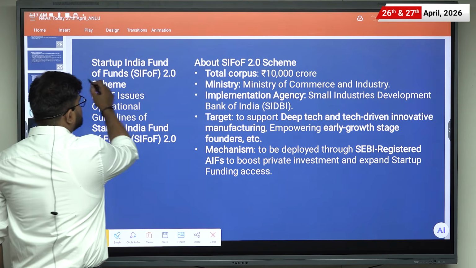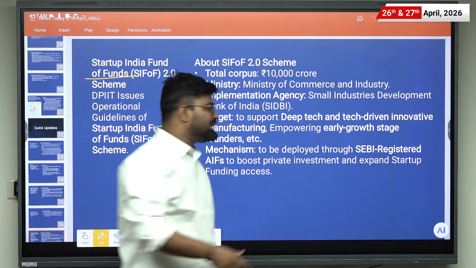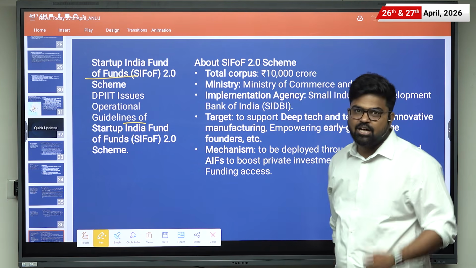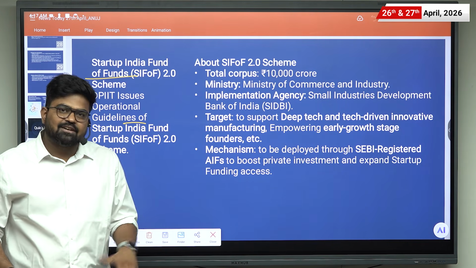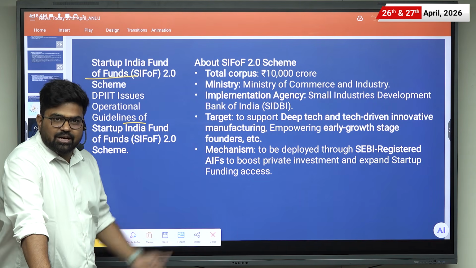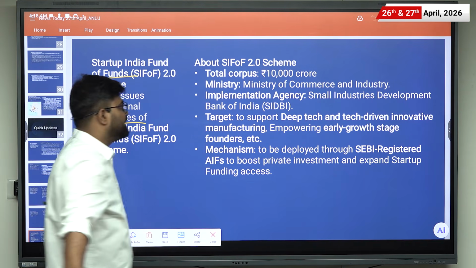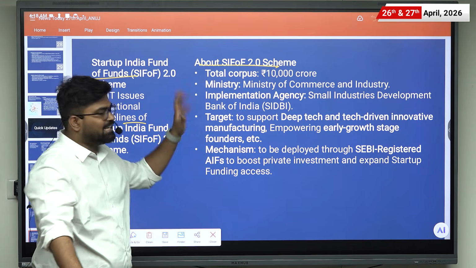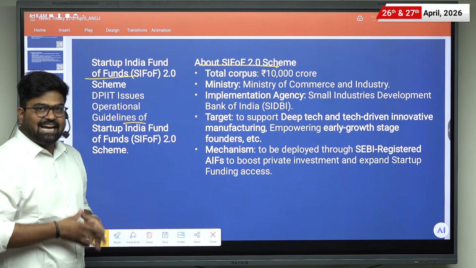Startup India Fund of Funds 2.0 scheme. And the context here is that the DPIIT has issued the operational guidelines for the Startup India Fund of Funds 2.0. So there was a Startup India Fund of Funds 1.0 as well. Now these guidelines are for the 2.0 scheme. And what do the guidelines consist of? The total corpus will be 10,000 crores, and the ministry will be the Ministry of Commerce and Industry.